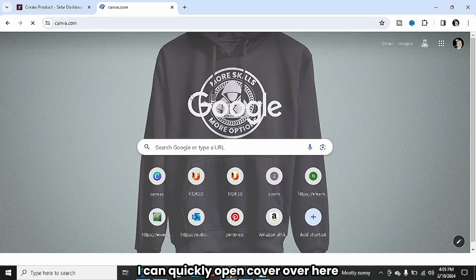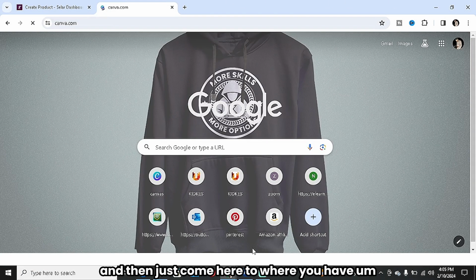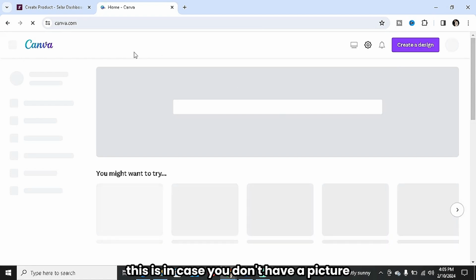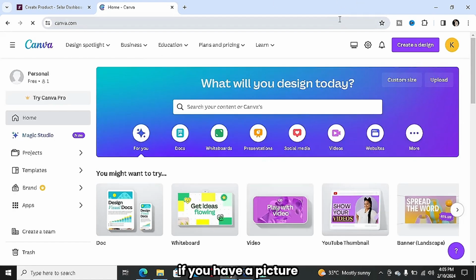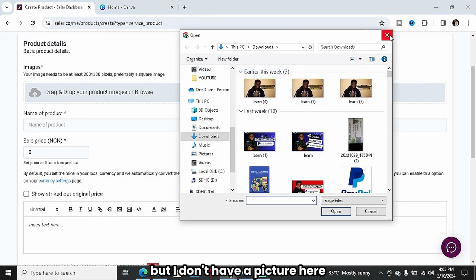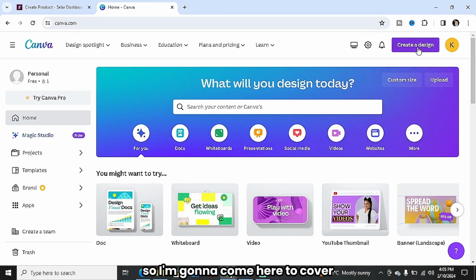I can quickly open Canva over here and then just come to where you have covers or normal pictures, okay? So it's loading. This is in case you don't have a picture. If you have a picture or you already have a service, you can as well just paste it here. Just click on this and then paste it here. But I don't have a picture here, so I'm going to come to Canva.